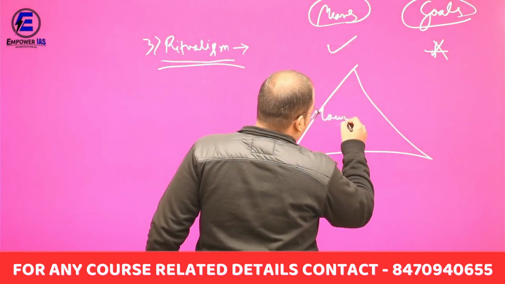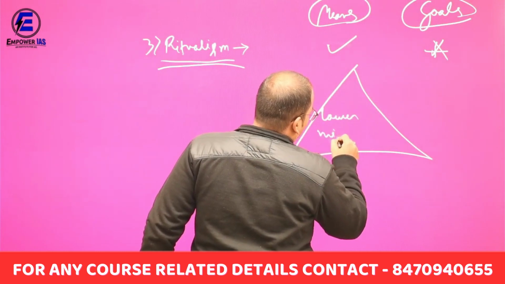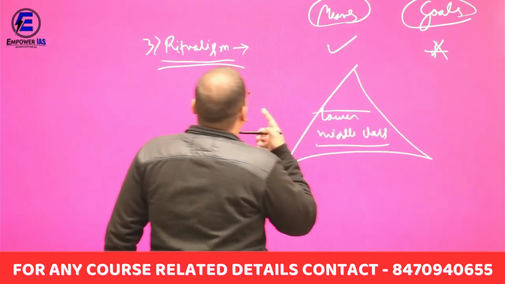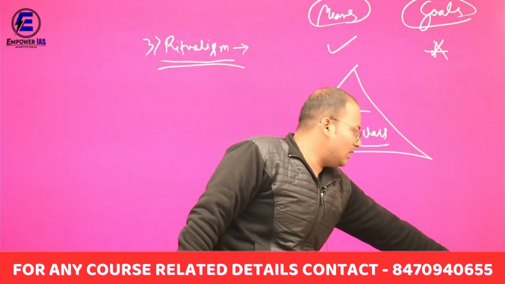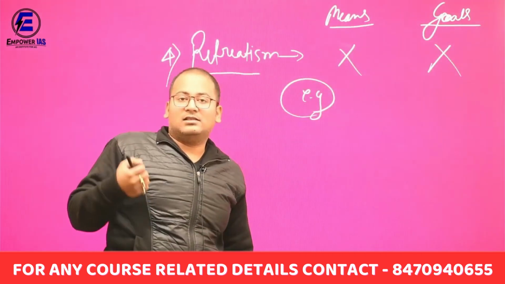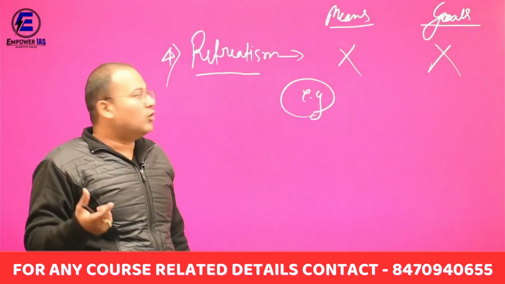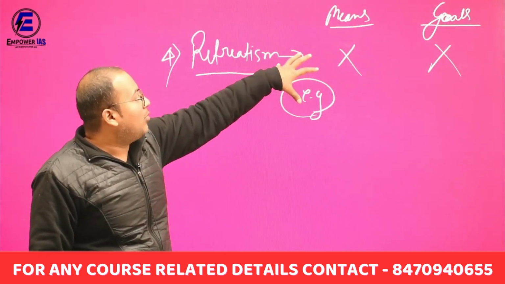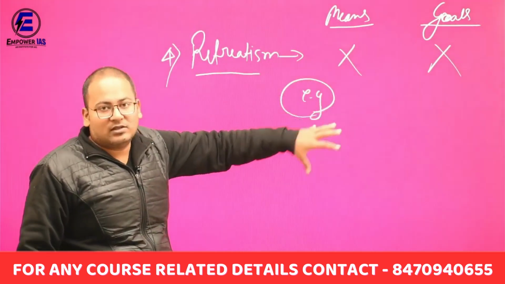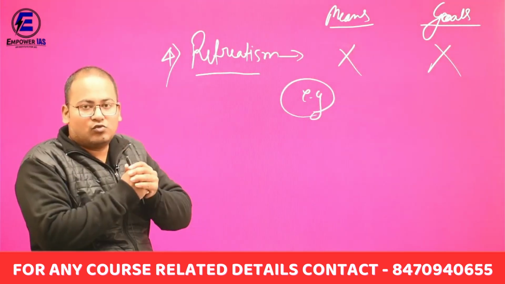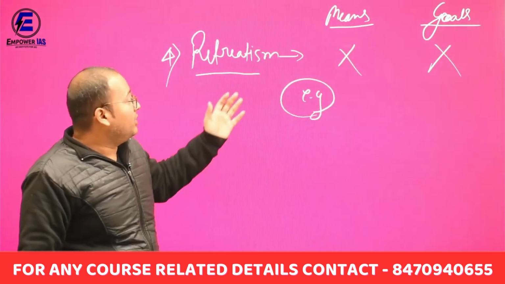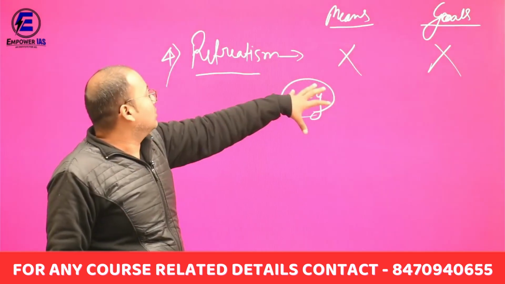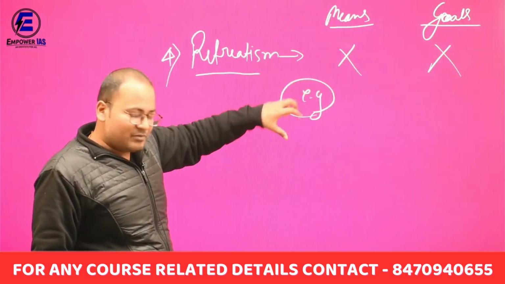And here drug addicts, smugglers, psychopaths fall into the category of ritualism. Means they are abandoning both means and goals, even though they are much more dedicated toward their goal by following the means, but at last by their nature they are abandoning both. Okay, did you understand the example?